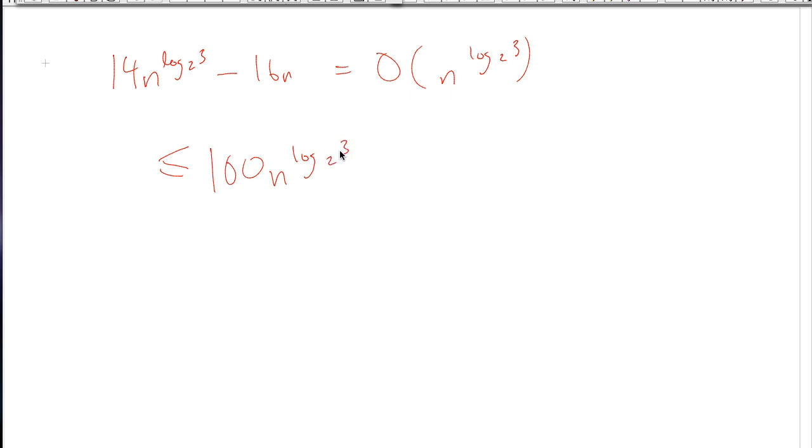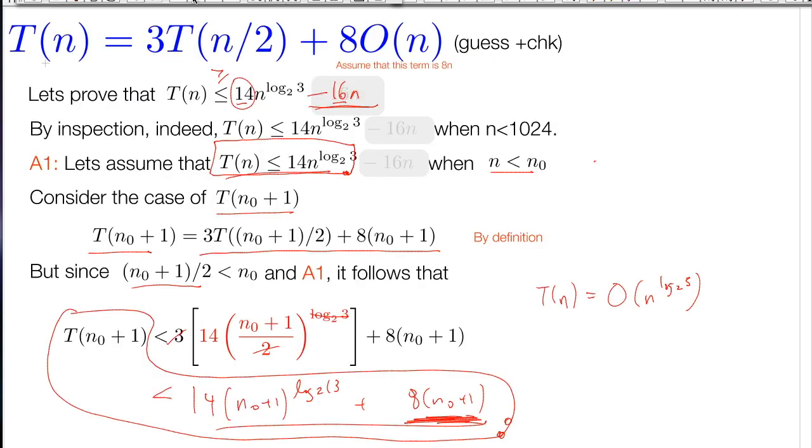This is the argument you're making. Well, this function's in O of n log, so that means that there exists some C such that this function is upper bounded by this. That is true. That's the last step of the proof. But the part of the proof that we're working on is showing that T of n is upper bounded by this function, from which we can then conclude that it's in O of n to the log base. Make sense?